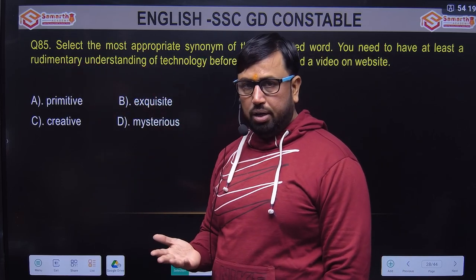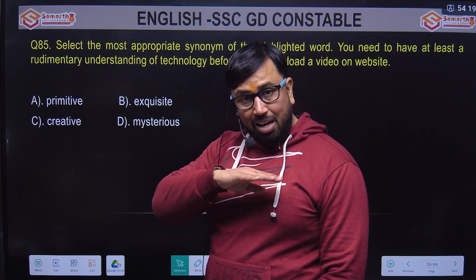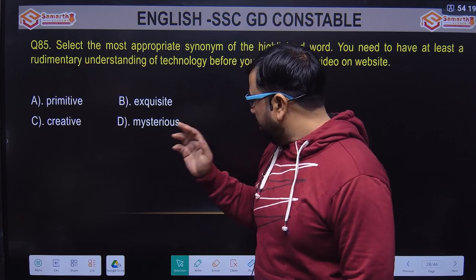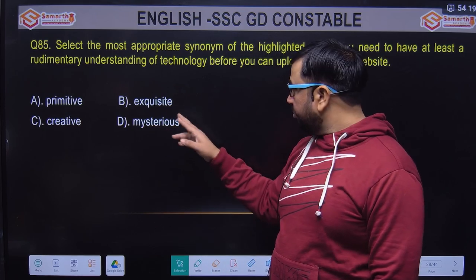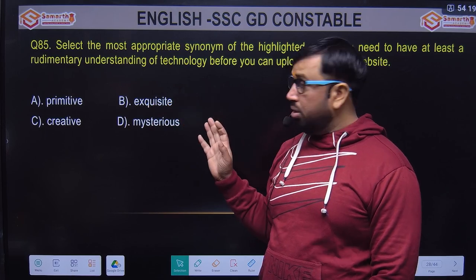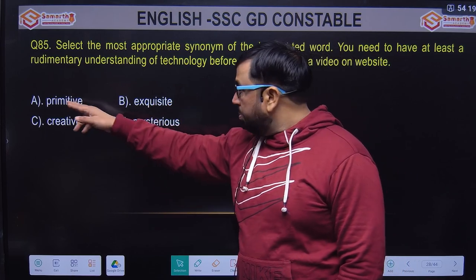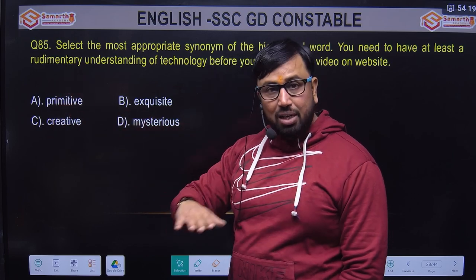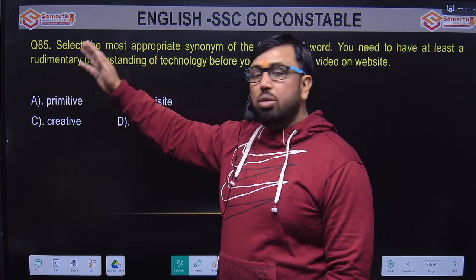What is rudimentary? Rudimentary मतलब होता है कोई something elementary, basic, beginning, है ना? तो mysterious something hidden, exquisite something exceptional, creative something creative, primitive ਦਾ ਮਤਲਬ ਹੁੰਦਾ ਹੈ something basic, elementary, something rudimentary.